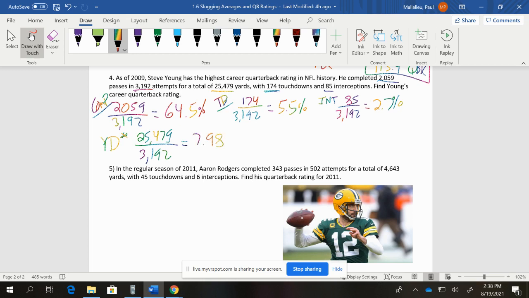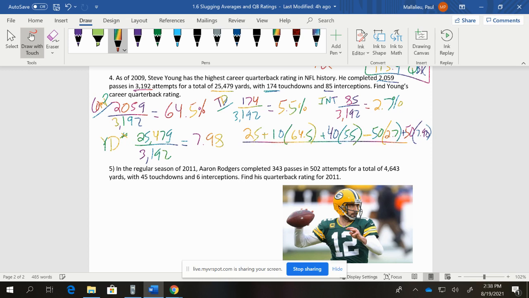And then let's put that all in. So our 25 is going to be there. We're multiplying 10 times our 64.5, which is our completion percentage. And then we multiply our 40 times the 5.5, which is the touchdown percentage. So that's really quality. Subtract the interceptions, because that's not ideal. And then you also have your 50 times 7.98 for your yardage.